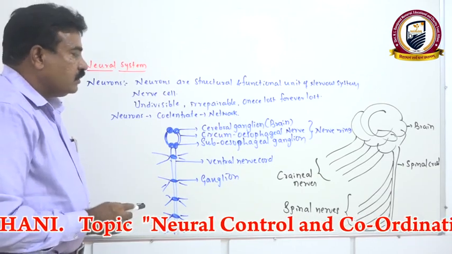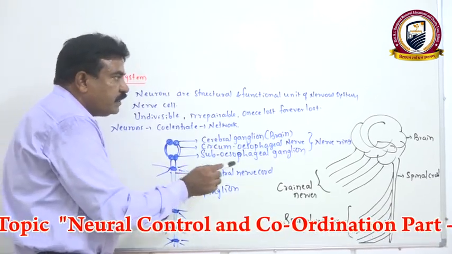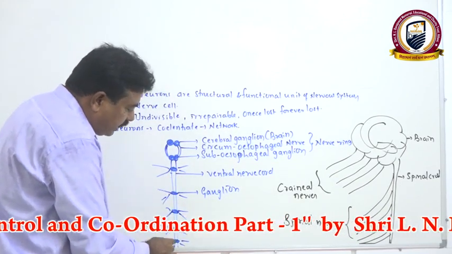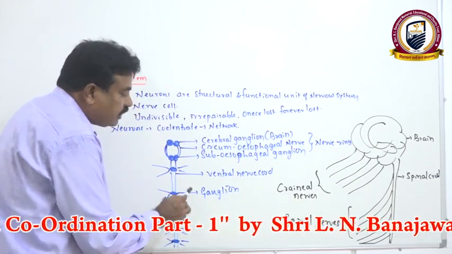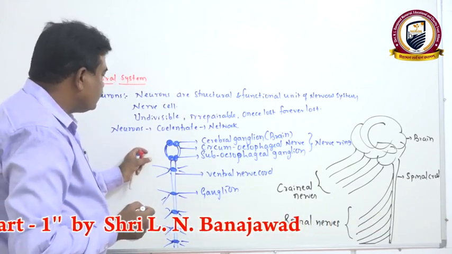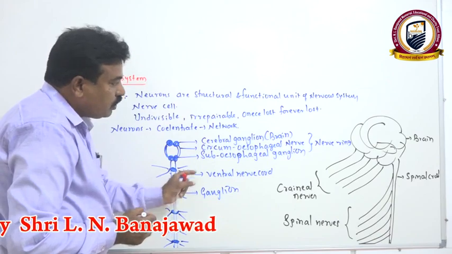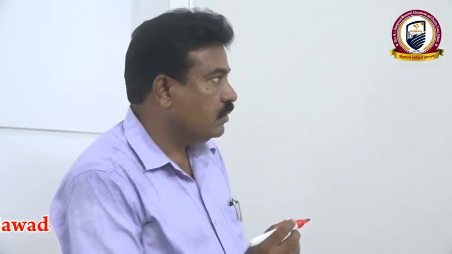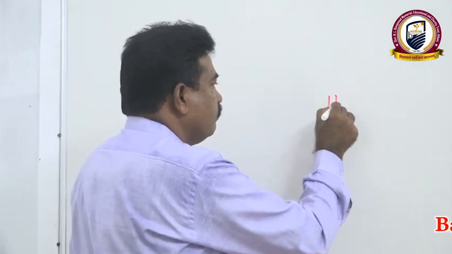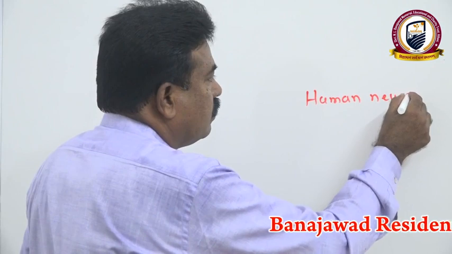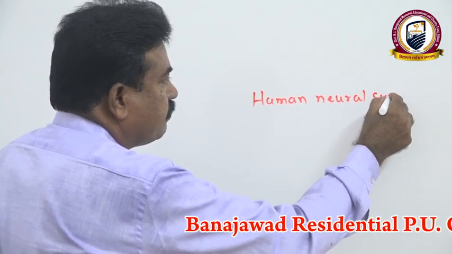Generally, all the ganglia are present in the brain in chordates, whereas segmental ganglia are present here and there in the ventral nerve cord. This is the basic difference between the nervous system of non-chordates and chordates. We have to discuss now the human neural system.